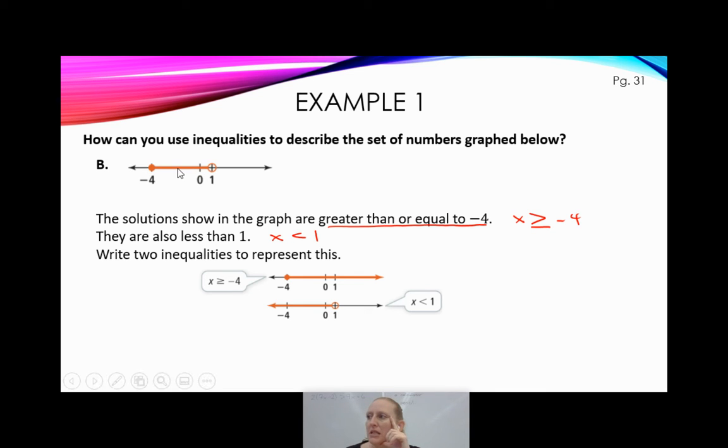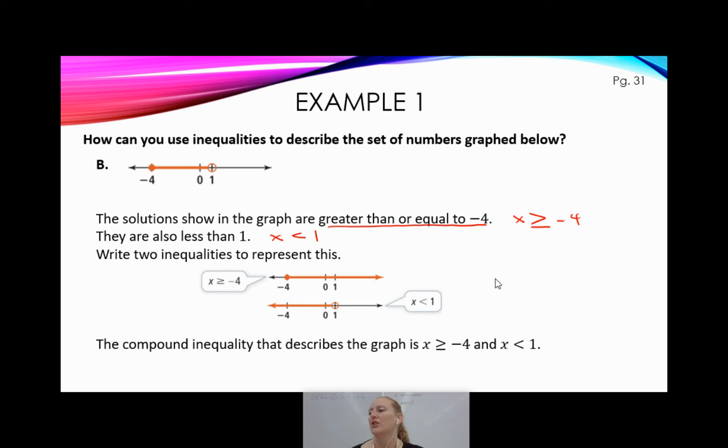That means that the number has to be true for both of these inequalities, right? We said the solutions to the graph are greater than or equal to -4, but they are also less than 1. So we're not going to use the word or this time. We're going to use the word and. So the compound inequality that describes this graph is x is greater than or equal to -4 and x is less than 1. So because it's in between like that, those numbers are both greater than or equal to -4, and they're also less than 1. So that's why we have that and sitting right in the middle.